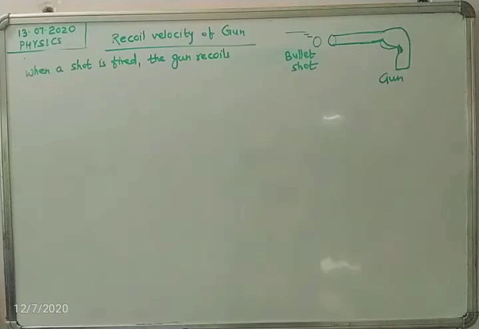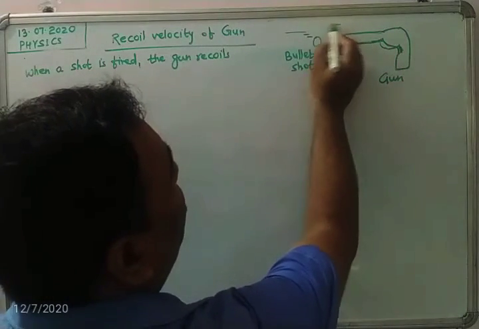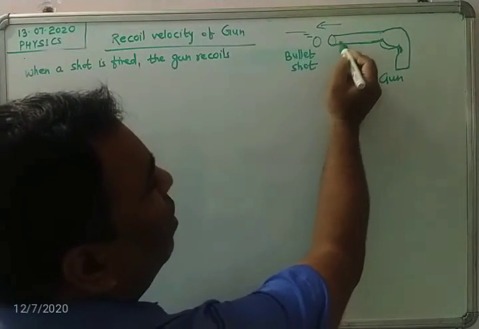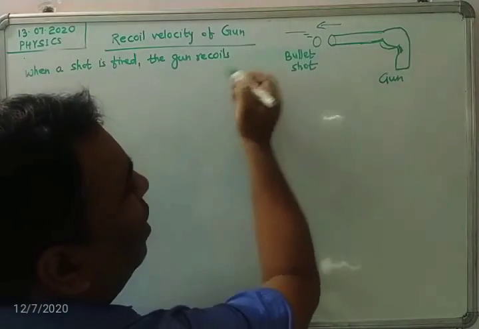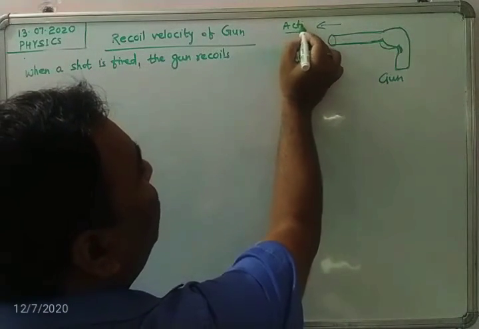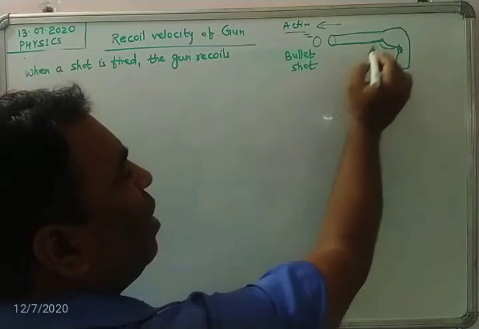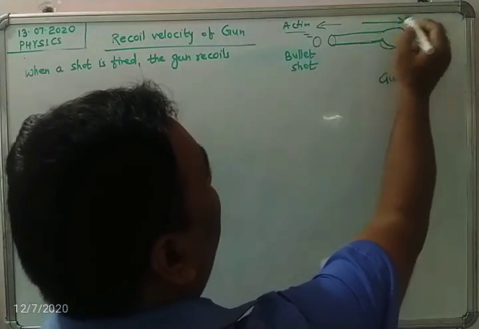Students, when a shot is fired from a gun, the gun recoils. Gun recoils means what? When the bullet is coming out of its barrel, this is the barrel of the gun, when the bullet is coming out of it in the form of action force, the gun recoils.